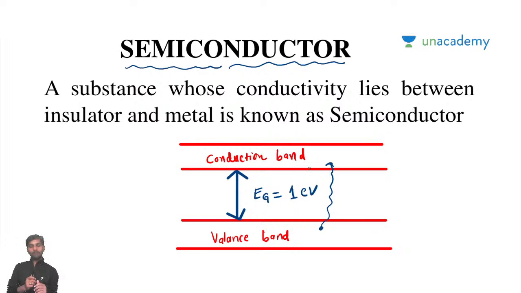Very important points to be remembered: this is a semiconductor whose energy gap is going to be 1 electron volt. So these are the filled states, from our previous concept, and this is going to be the unfilled states. So an electron can move from the filled state to the unfilled state. It means the gap between the filled state and unfilled state is very simply 1 electron volt. Okay, 1 electron volt, right? So a very important point to be covered based on this. Very key takeaway points are there for semiconductors.